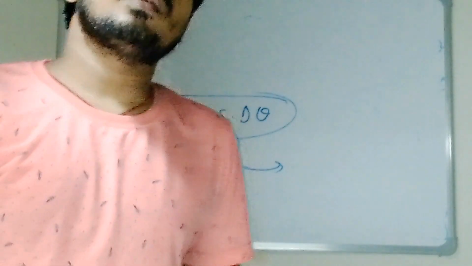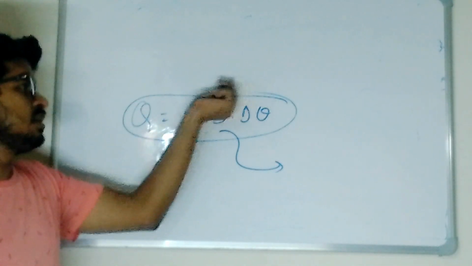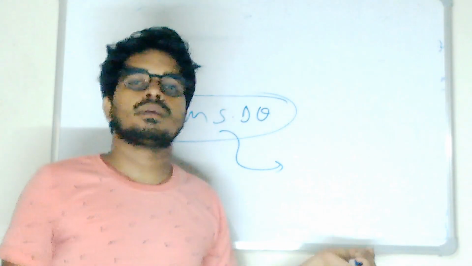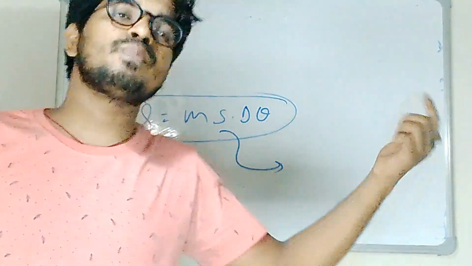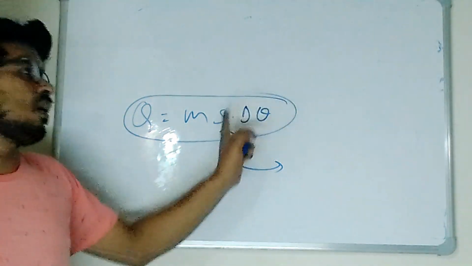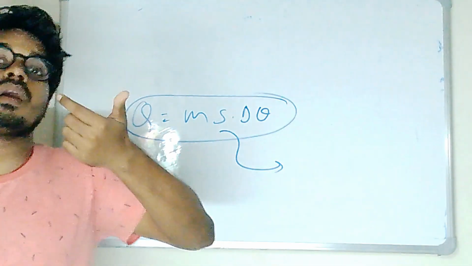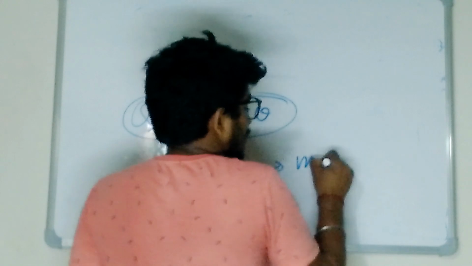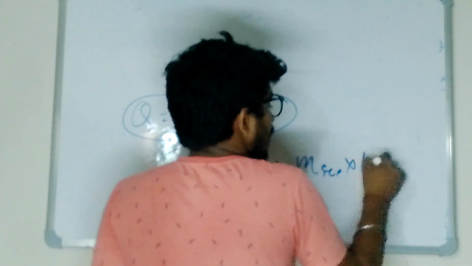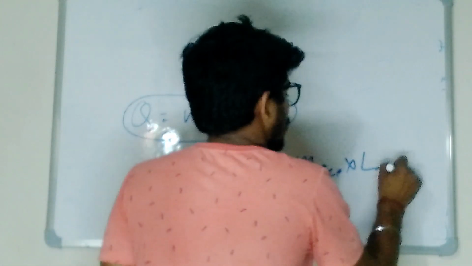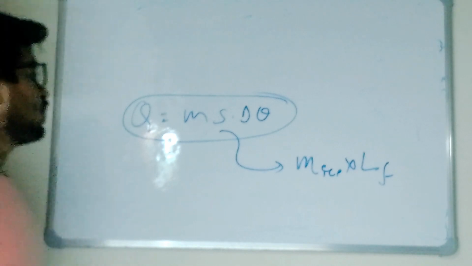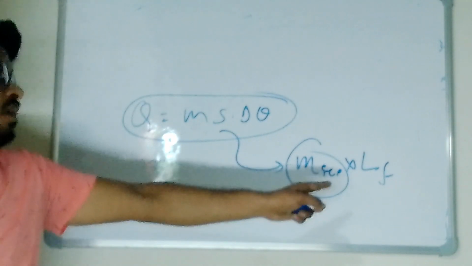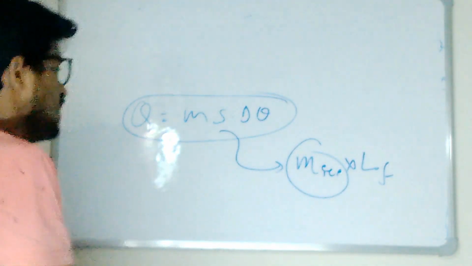If this amount of heat is released by water, by dropping the temperature of water, or by any process, and I want to calculate how much ice will melt, this is the mass of ice times latent heat of fusion, L_F, yes or no? M L_F. So from here can I calculate the mass of ice that will melt?